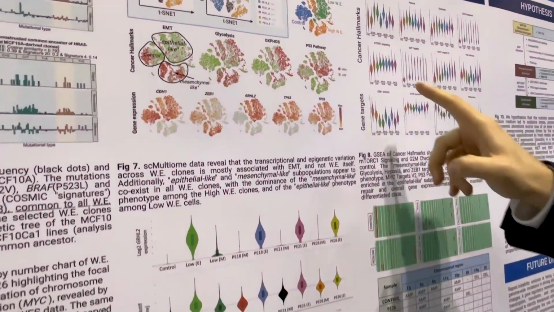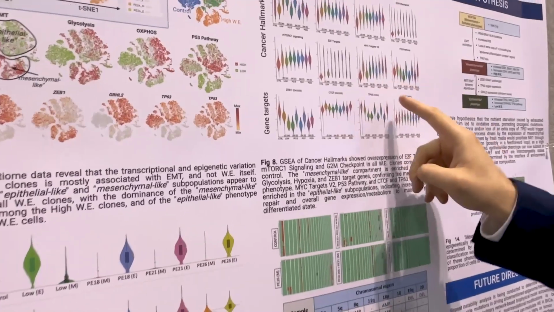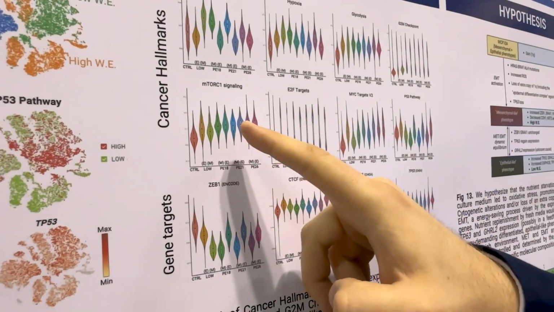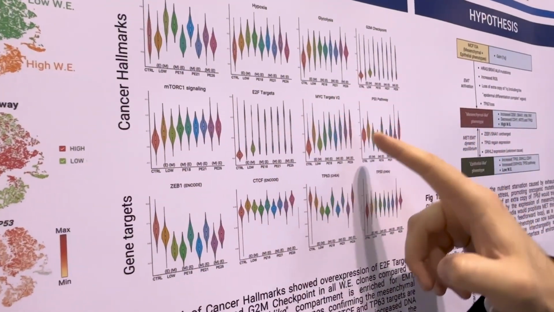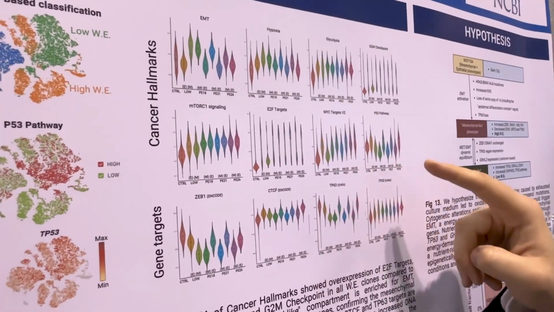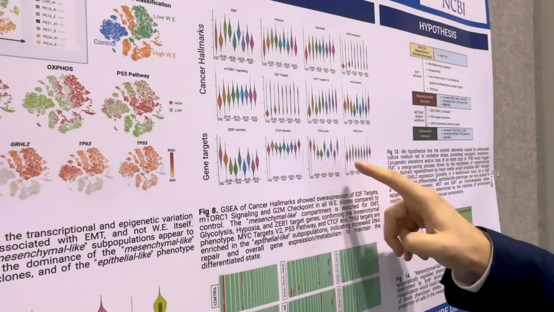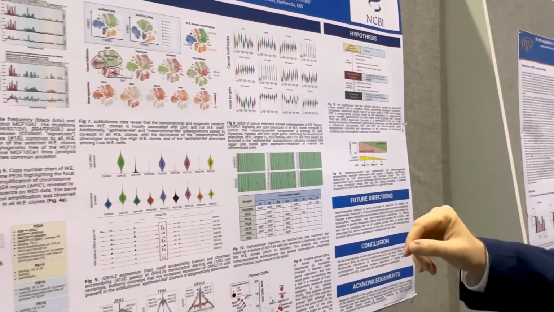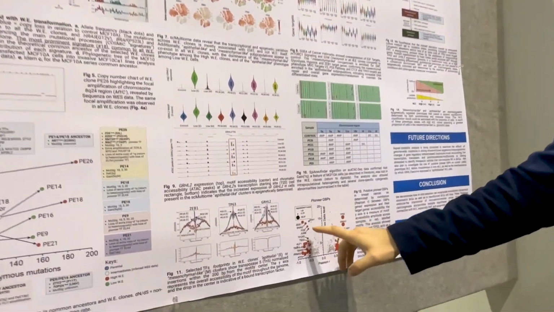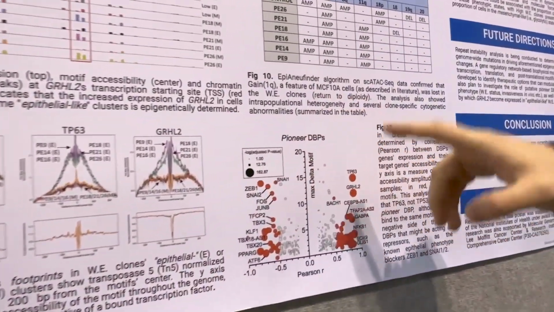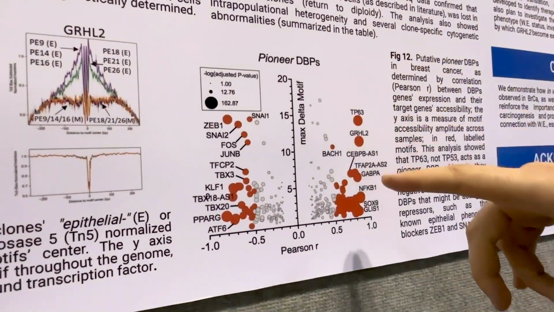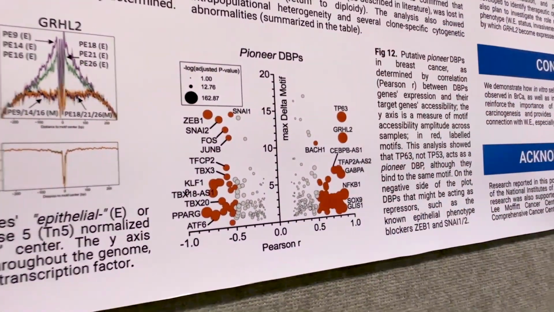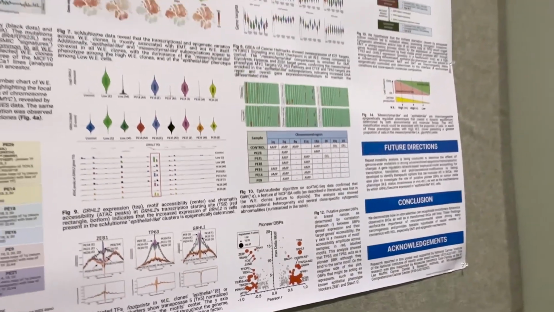So, for example, we could identify specific pathways associated with the mesenchymal phenotype and the epithelial phenotype, such as mTOR signaling in all of the clones, but MYC targets mostly in the epithelial compartments. We also found differential transcription factors that could be regulating this abnormal gene expression. Lastly, by correlating target accessibility with gene expression, we could pinpoint putative pioneer transcription factors for breast cancer that deserve further investigation.